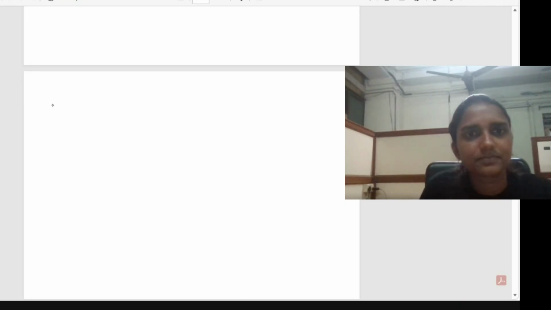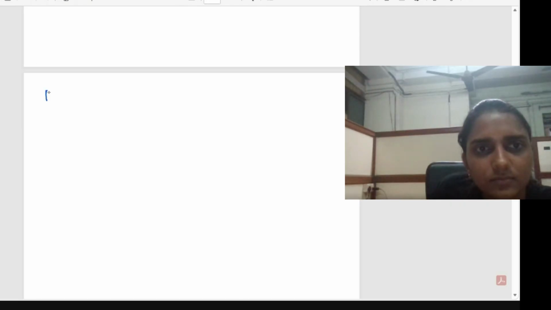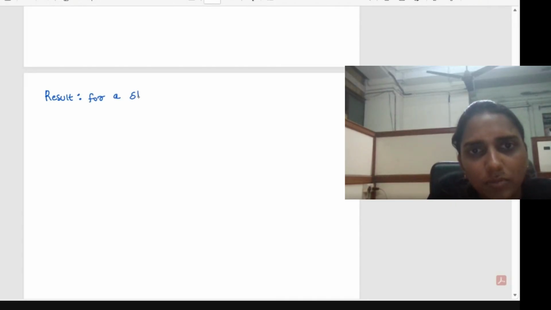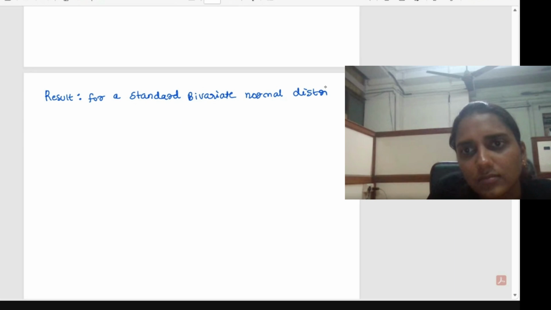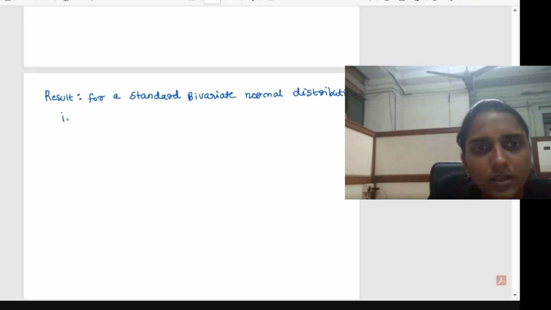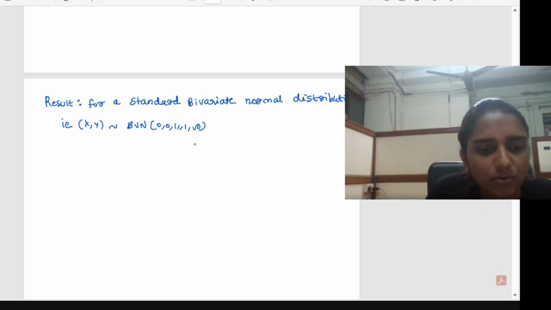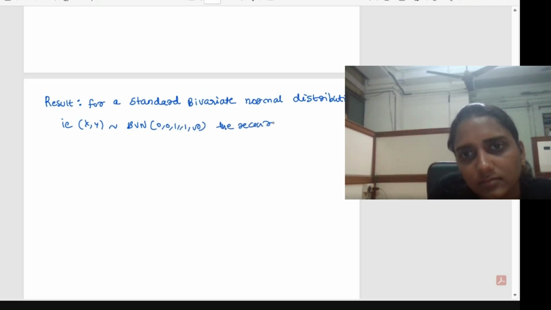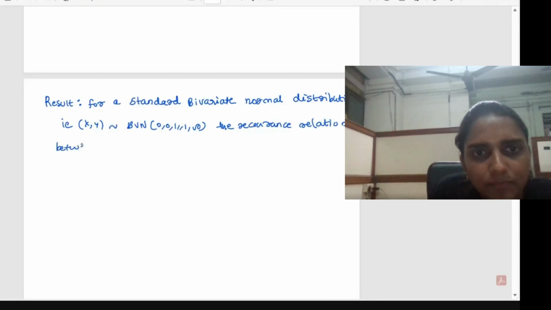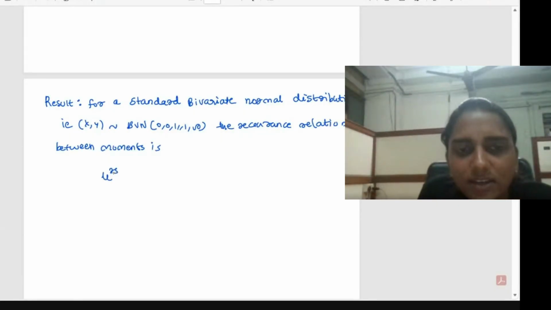So the result is, for a standard bivariate normal, that is (X, Y) following bivariate normal with means zero, variances 1 and correlation coefficient rho, then the recurrence relation between moments is, mu r s, that is the joint moments we are considering.